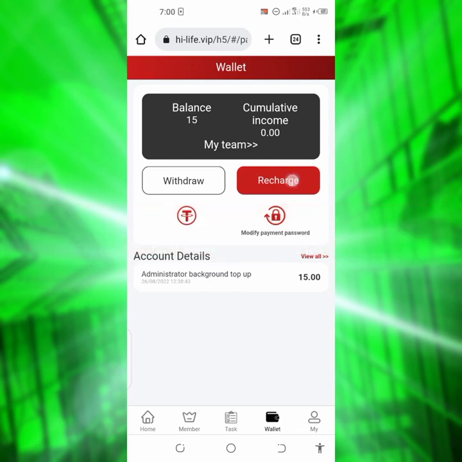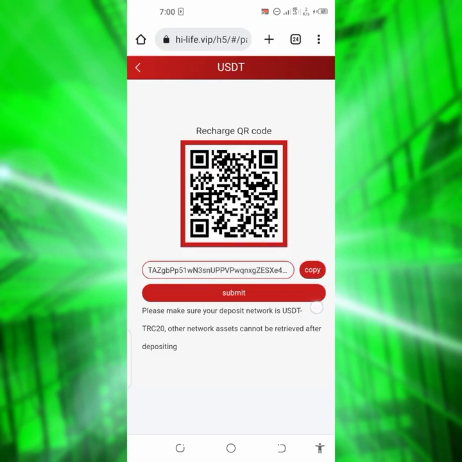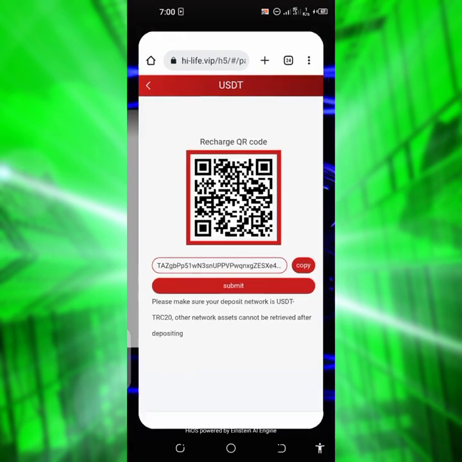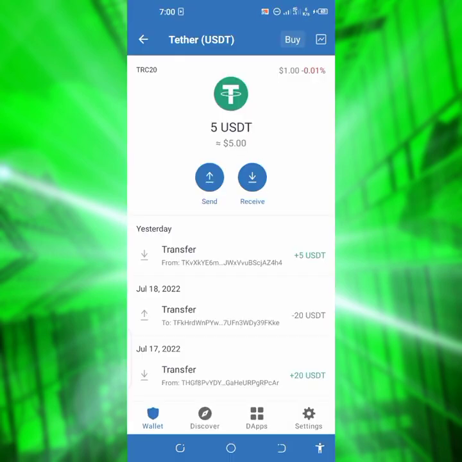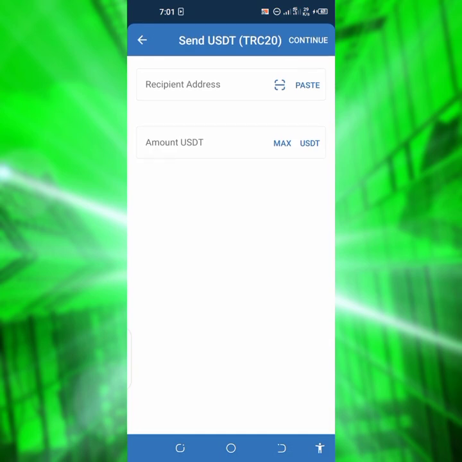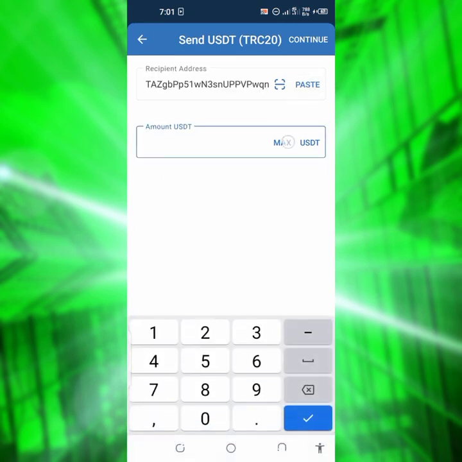So I'm going to recharge now. Let me do a live recharge so that you guys will see that I'm recharging and I want to use it now. So let me recharge with this 5 USDT that I have in my wallet. If I click on send, I've copied the wallet address, so let me just paste it here.